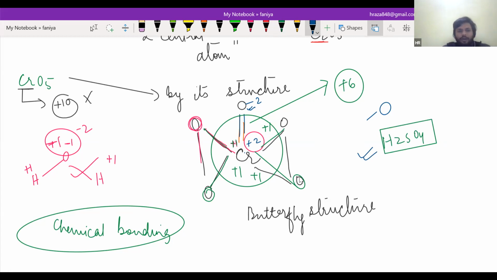But don't panic for the redox reaction. Whatever is needed in this chapter for the structures, and beyond this at JEE level, I will cover it all. It will be enough for you. There will be no tension about this. Don't worry about it at all.